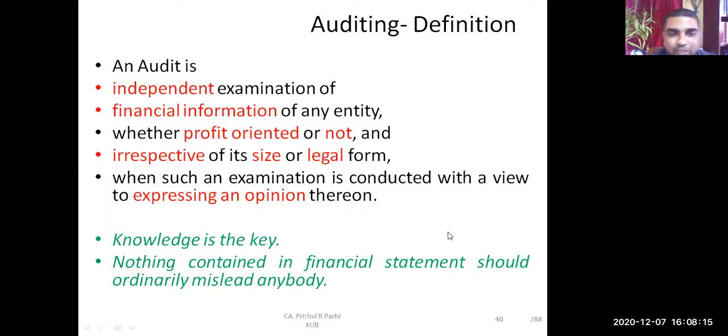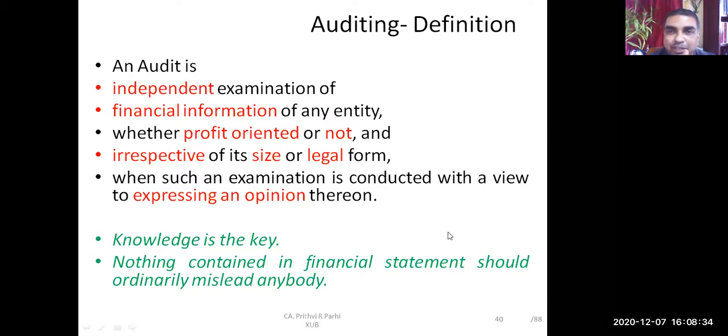Is it done? So knowledge is the key. Without knowledge, it will not be possible to conduct audit and to become a good auditor. And one should ensure that nothing contained in the financial statement should ordinarily mislead somebody. So the financial statement should be prepared in an unambiguous way. There should not be any ambiguity in the financial statement.